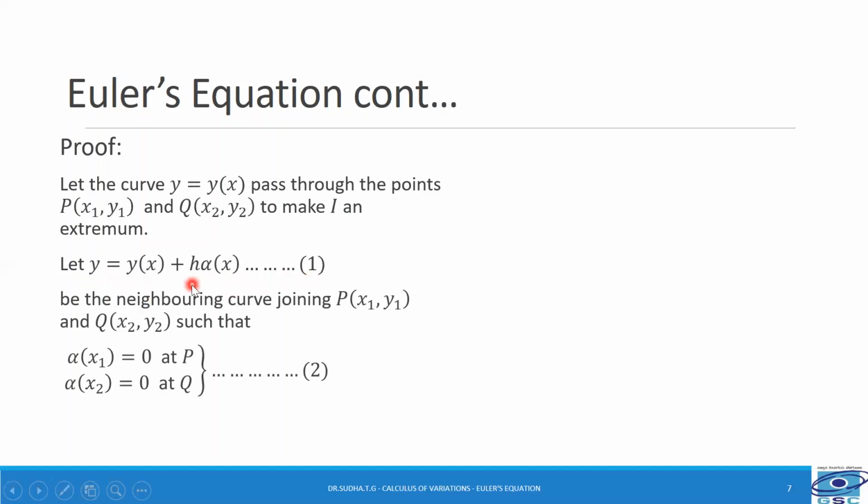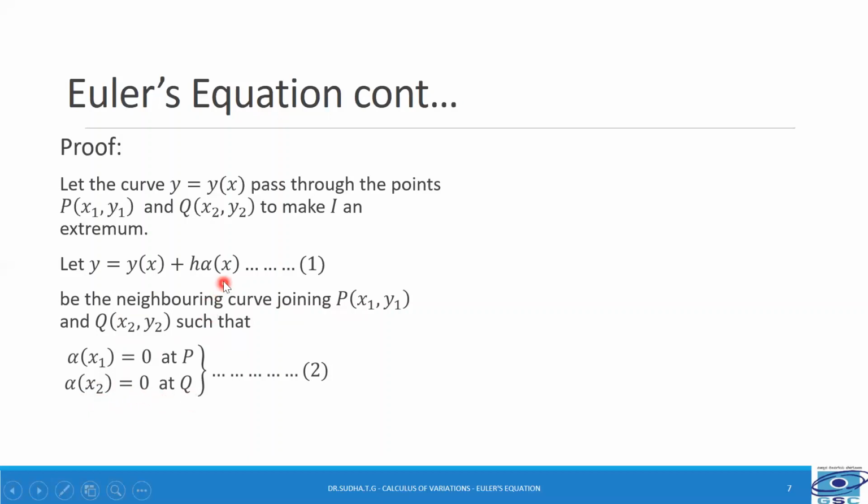We are adding a small quantity, h into alpha of x, and this will be the neighboring curve joining the same points P of x1, y1 and Q of x2, y2, such that alpha of x1 will be 0 at the point P and alpha of x2 is equal to 0 at Q.